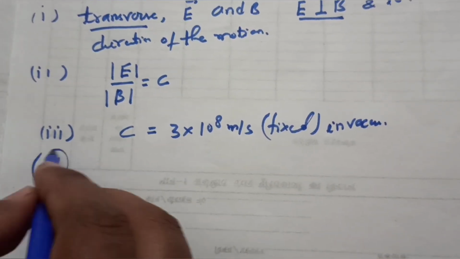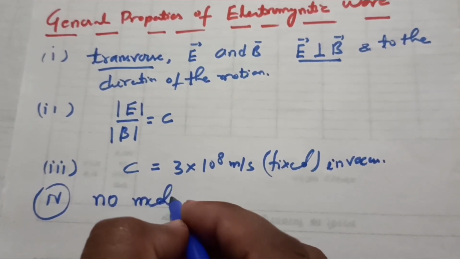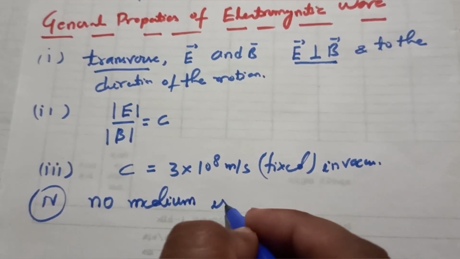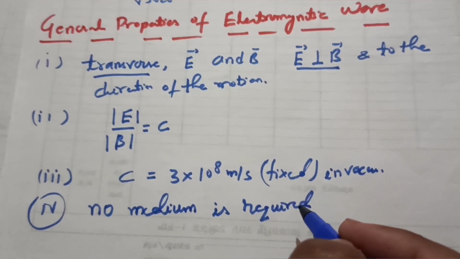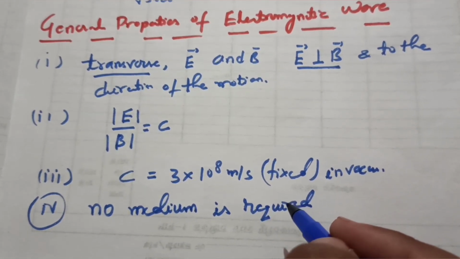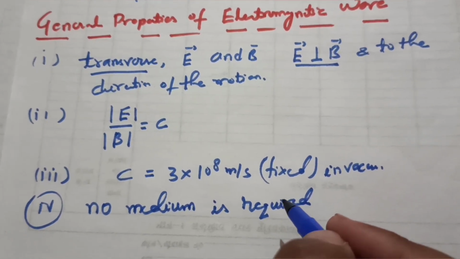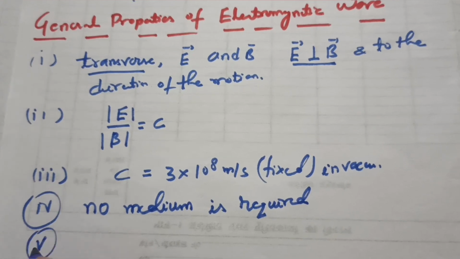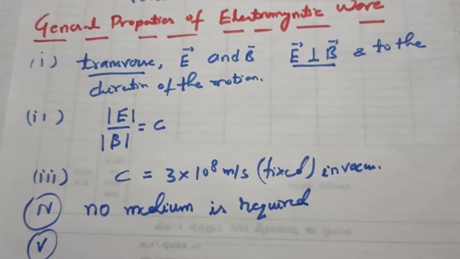Fourth, no medium is required for their propagation. As I have discussed earlier, these are transverse waves, and no medium is required, unlike mechanical waves, which need a medium for propagation. Now the fifth property: they carry energy and momentum.